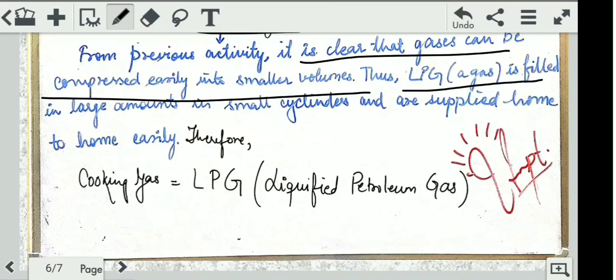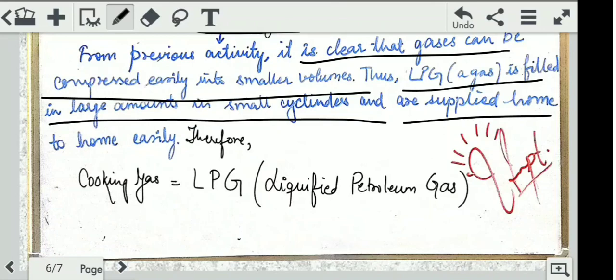So LPG is a gas which is filled in large amounts in a smaller cylinder. In a small 1 liter cylinder also you can fill 4 to 5 liters of LPG very easily, right? Because they are compressible, they will form layers one over another, get mixed into each other, and will occupy a lot less space comparatively, and thus they are supplied to our homes easily. So which is our cooking gas? Cooking gas is LPG.